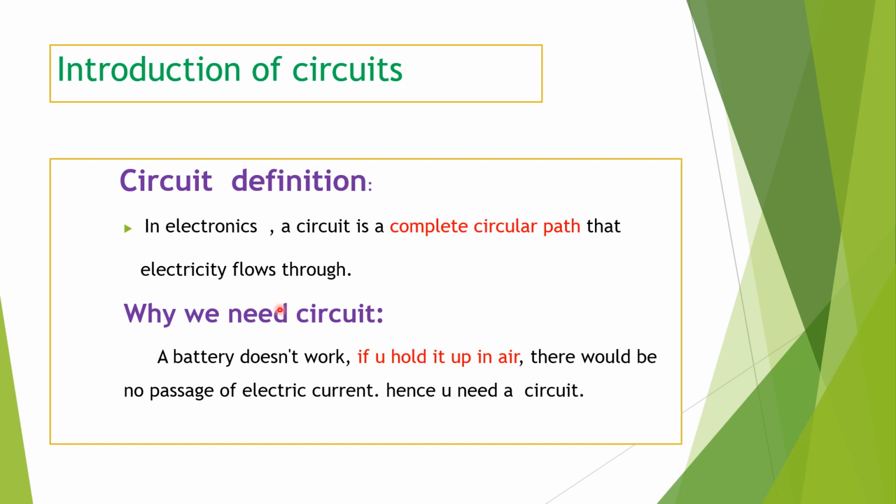What does a switch do? A switch makes a conducting link between the cell and the bulb. So this continuous closed path of an electric current is called an electric circuit.